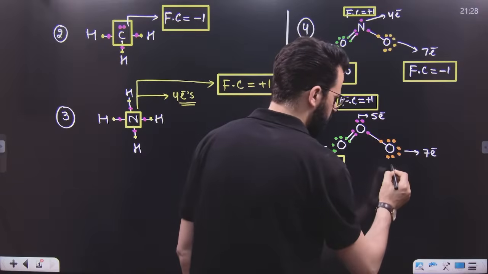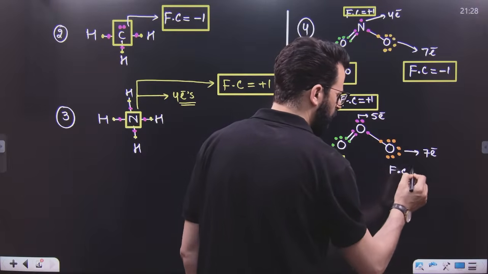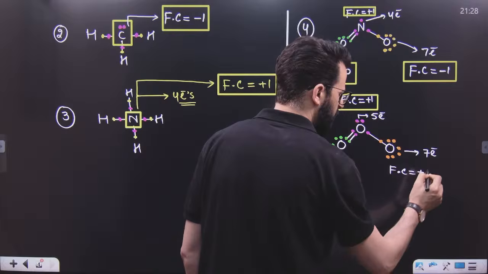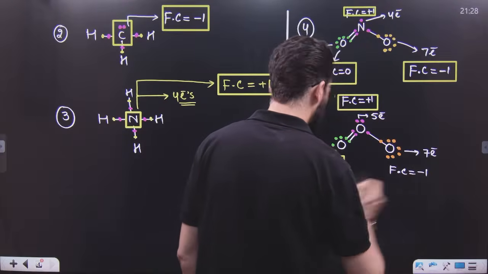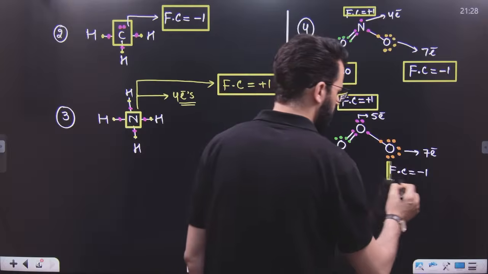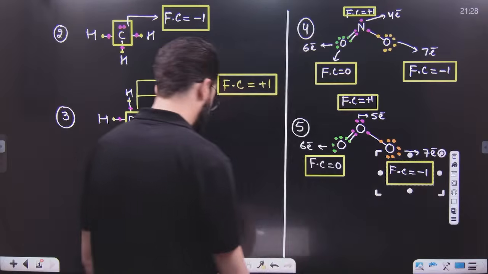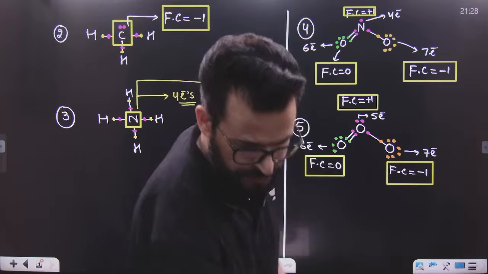What about this? This is having 1 electron more than neutral. That means it is having -1 charge, as 1 electron has been gained. I hope this is clear to each and everyone.